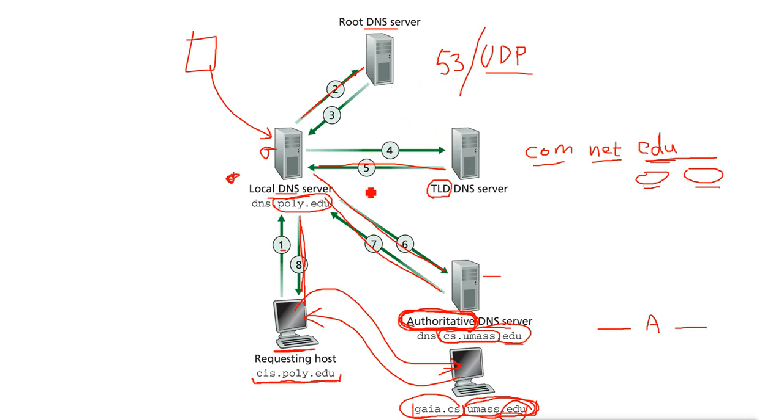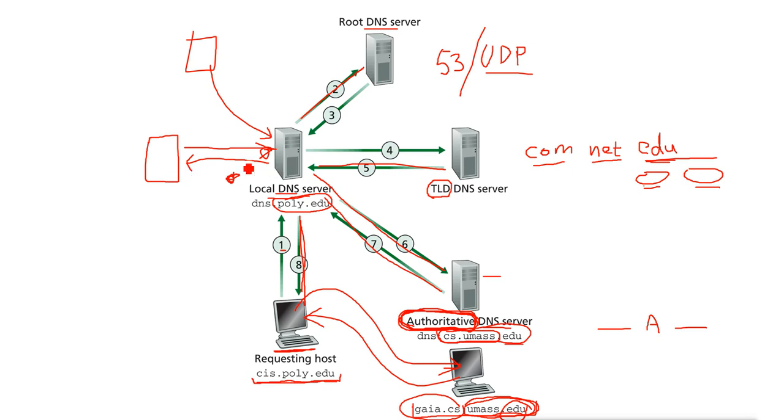But DNS also uses port number 53 of TCP. TCP is used only for exchanging records between two DNS servers. Suppose this DNS server is not able to handle the records load, so I create two or three DNS servers. These DNS servers must be updated with their records. That means both servers must have the same records, otherwise we will not have redundancy. If this server goes down, then the other server can reply.